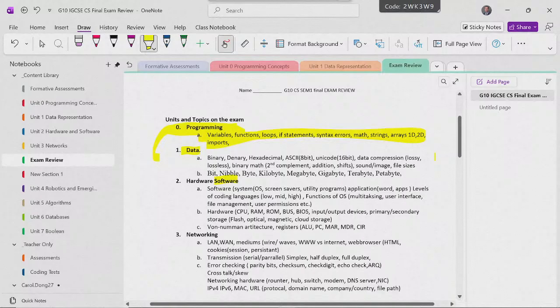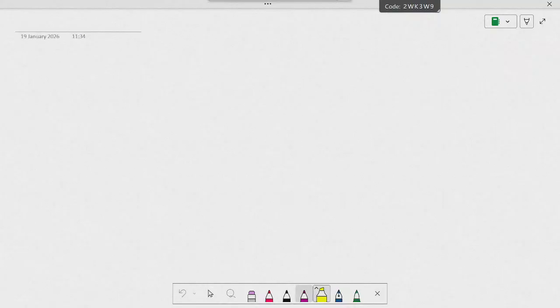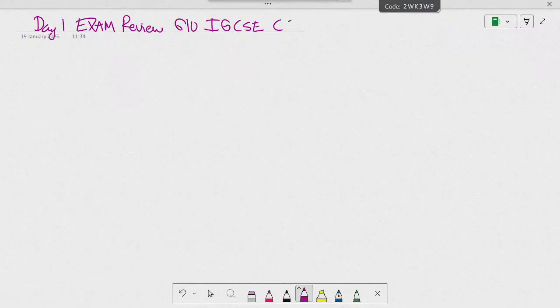Please pull out a notebook. We're going to summarize everything about coding. There are a few coding questions. One page will be about coding. Okay? So open up your notebook. We're going to do the exam review. Day 1, exam review. This is for grade 10 IGCSE Computer Science.